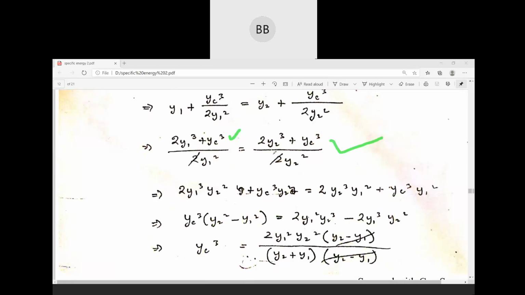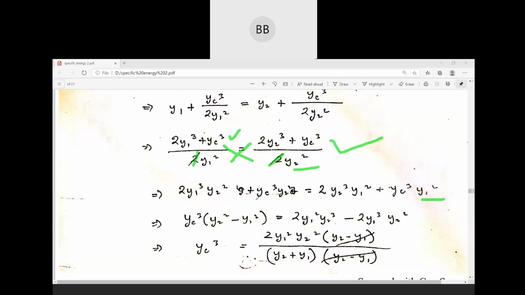This two will be cancelled out. This two and this two will be cancelled out. And then you cross multiply. If you cross multiply, it's twice y1 cube y2 square plus yc cube y2 square, plus here again if you cross multiply in this way, twice y2 cube plus yc cube y1 square, multiplied by y1 square.